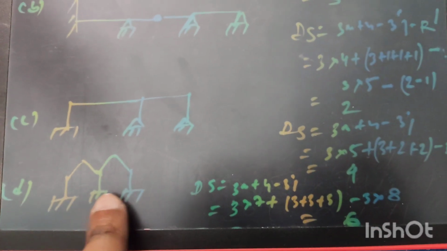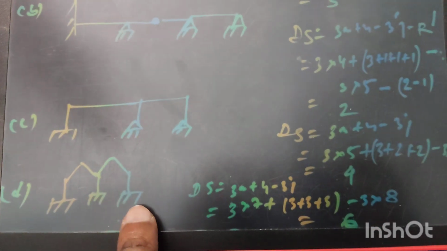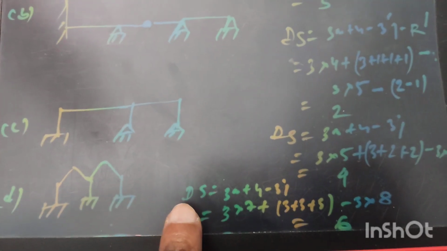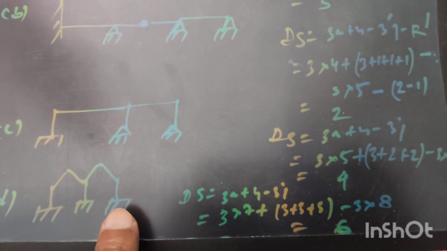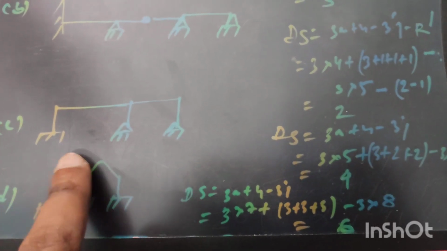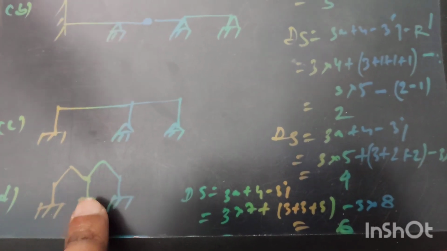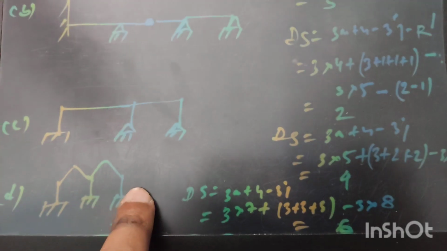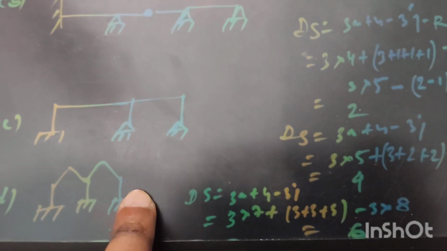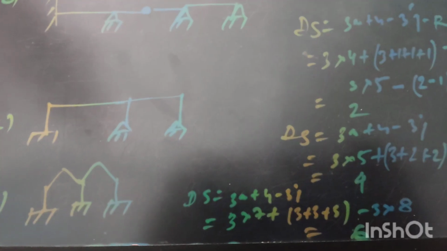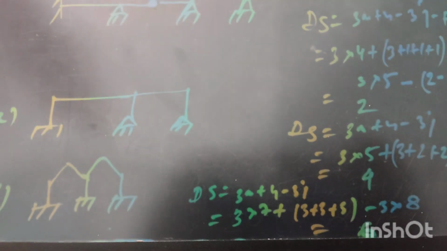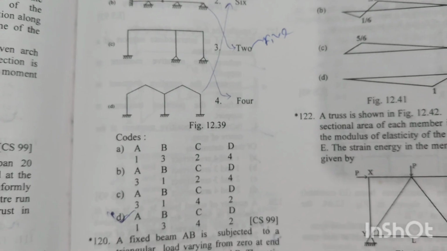Now the frame given at option D, the formula for ds will be 3m plus r minus 3j, same as earlier, but the number of members will be 1, 2, 3, 4, 5, 6, 7, and the number of reaction components will be 3 at this end, 3 at this end, and 3 at this end. So total 9, and the number of joints will be 1, 2, 3, 4, 5, 6, 7, 8. Now after putting all the values in this equation, ds will be equal to 6. Option D is the right answer.